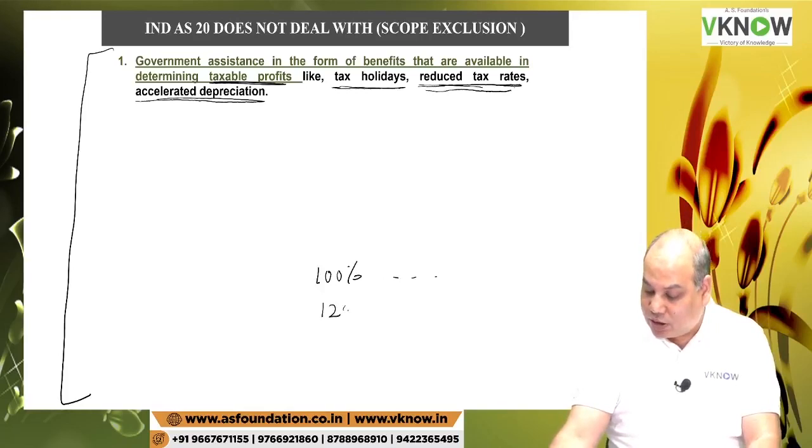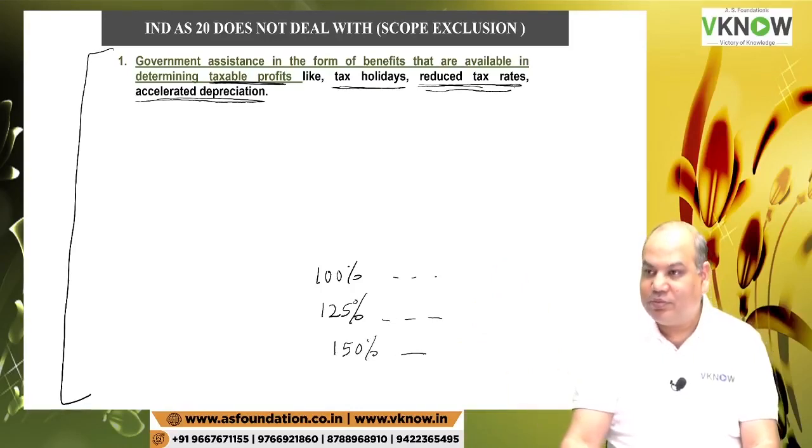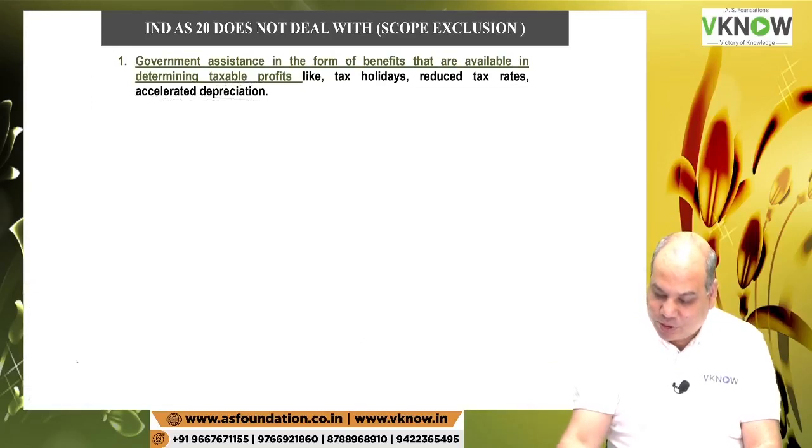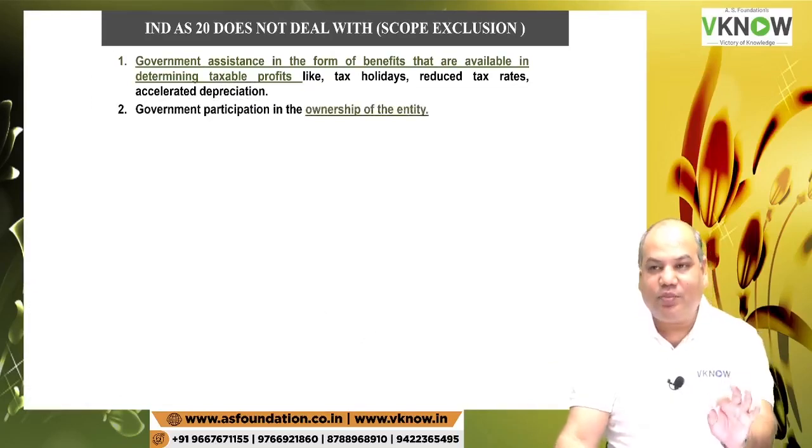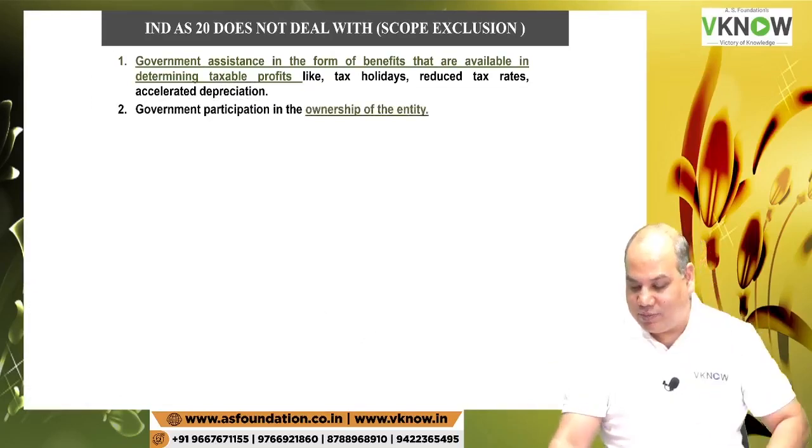In fact, I have also heard there is some 125% depreciation also. Is it true? My God, 150 also. My God, you buy asset of 100 and you get 150 rupees depreciation. Is it covered by this standard? The answer is no. We are not bothered about those income tax benefit under income tax law.